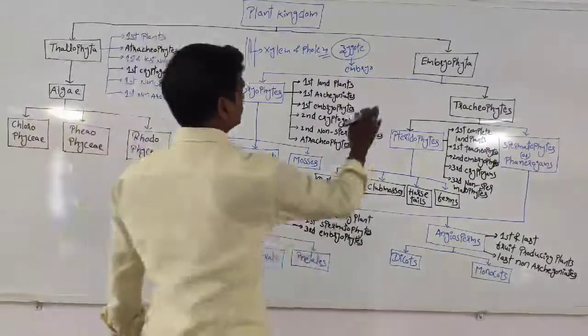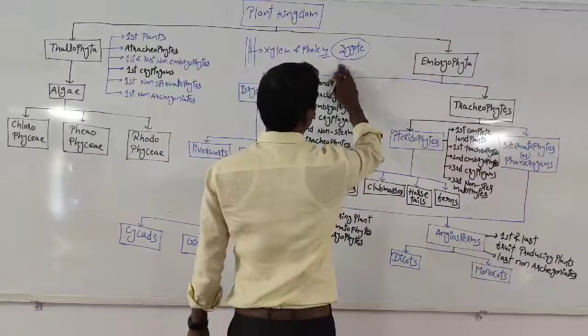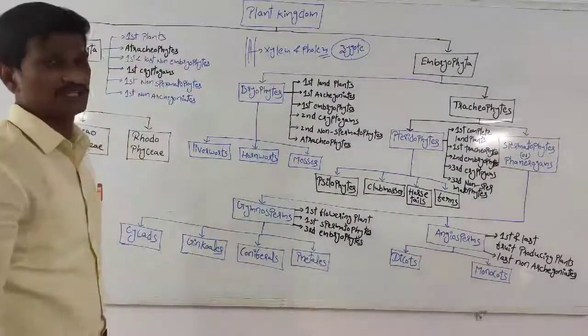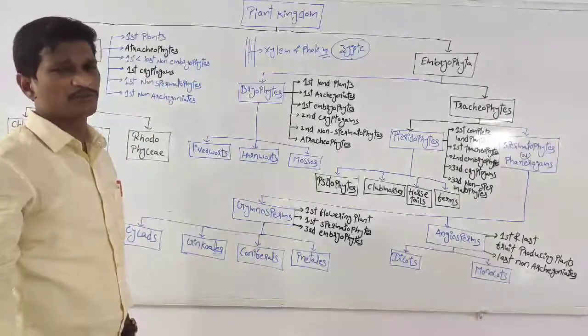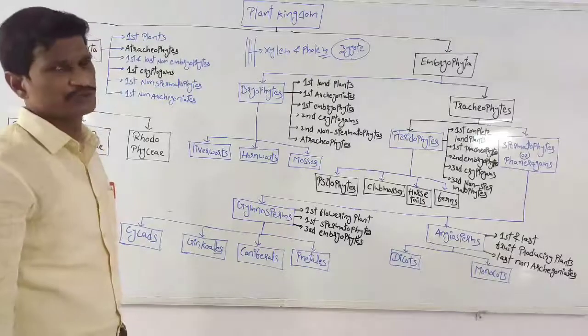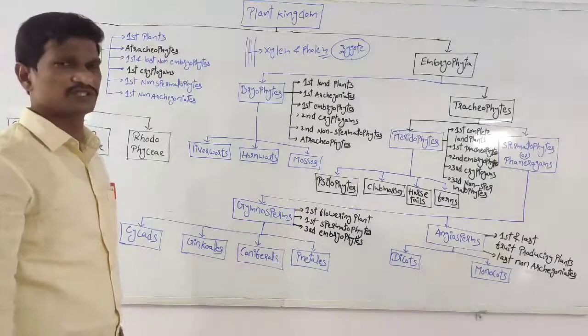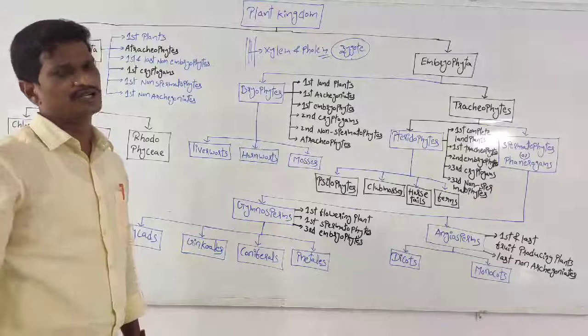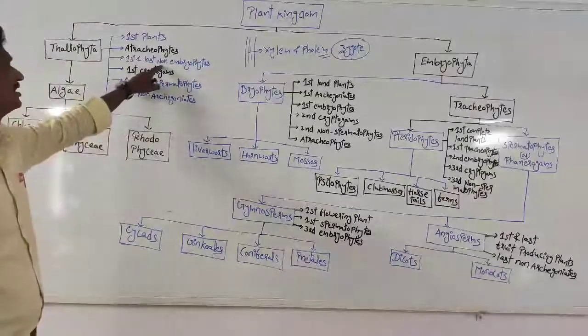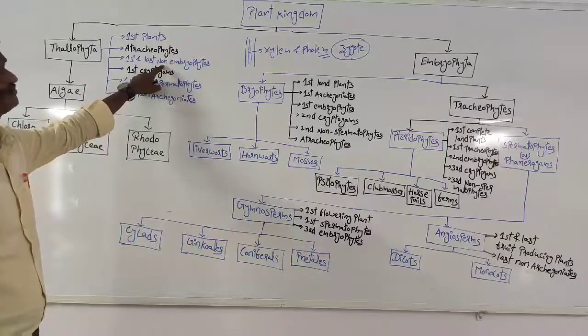In certain plants, in some of the lower plants, the embryo is not produced or not developed. Only the zygote is present, and the zygote forms the new organism. So that kind of plants are called non-embryophytes.